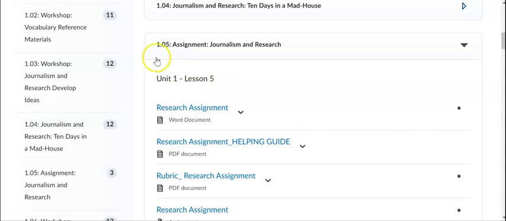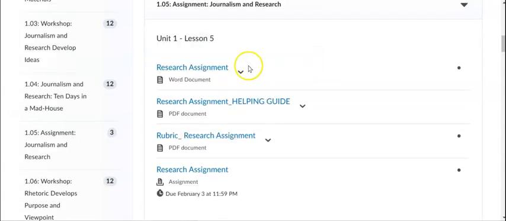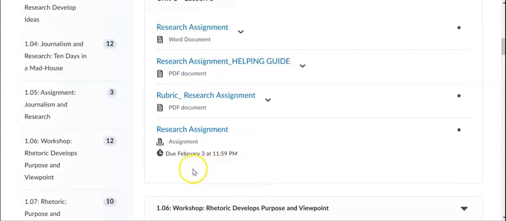So then we have our 1.05 lesson, assignment, journalism and research. This is the research assignment. And here are the directions, the helping guide, the rubric, and the Dropbox assignment folder. And that is due on February 3rd.